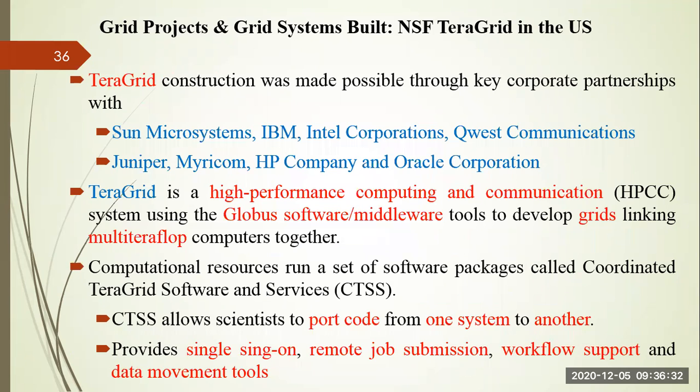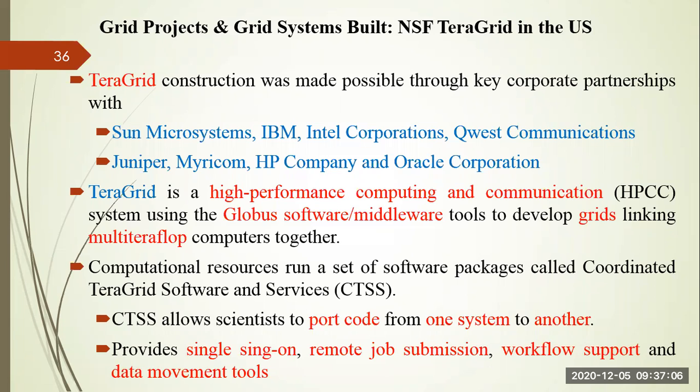They are also collaborating with various industry partners like Sun Microsystems, IBM, Intel, Qwest Communications, Juniper, Myricom, HP, right, and Oracle Corporation. So they are also participating along with the 11 different sites offered by different supercomputing labs, supercomputing centers or educational institutes, so that they can solve some problems associated with grid computing.